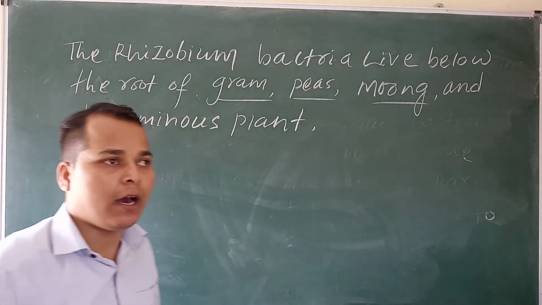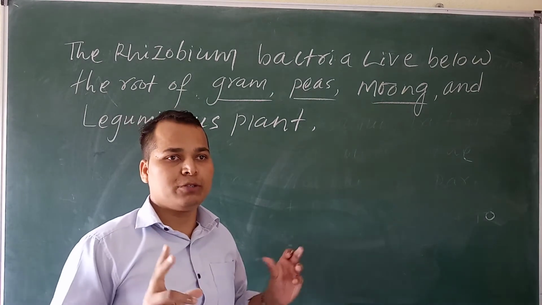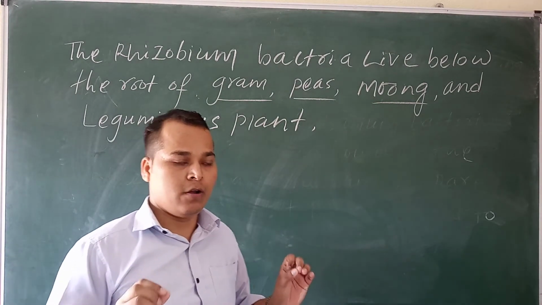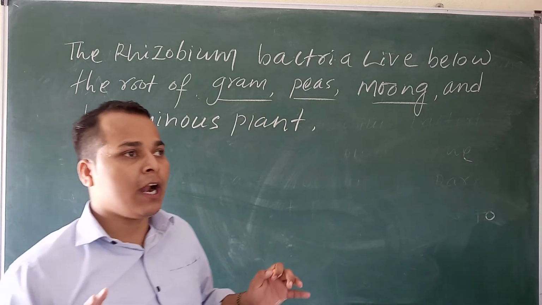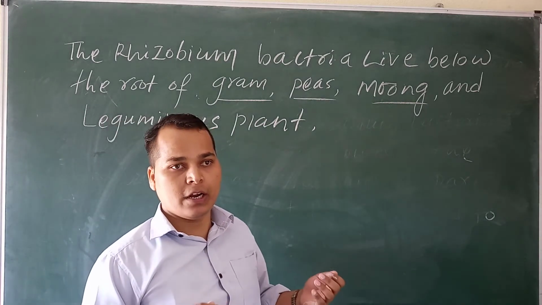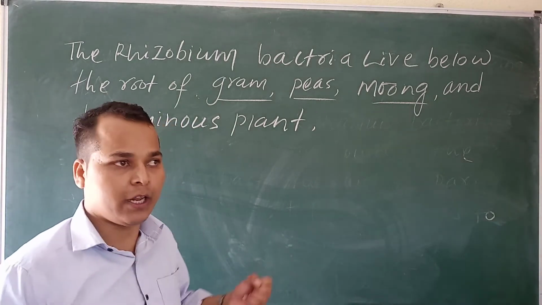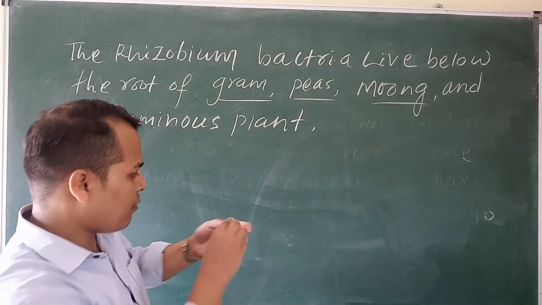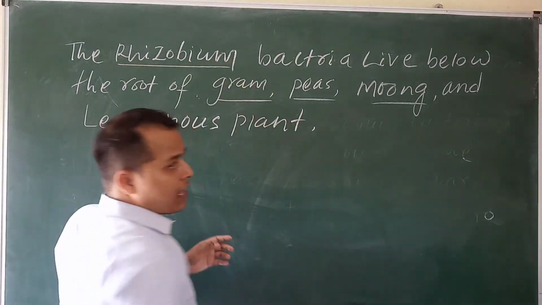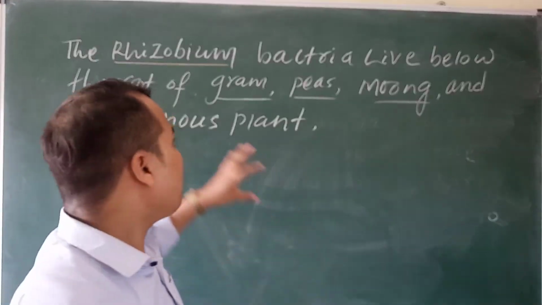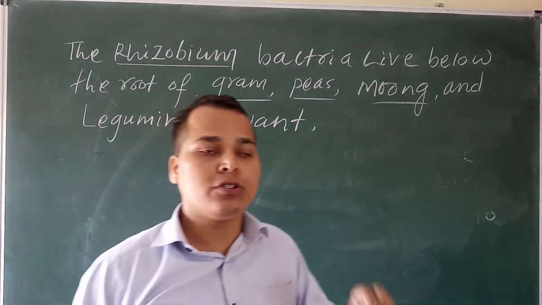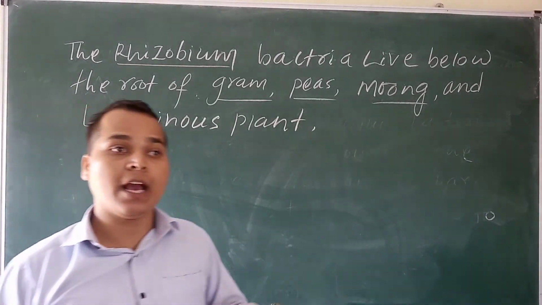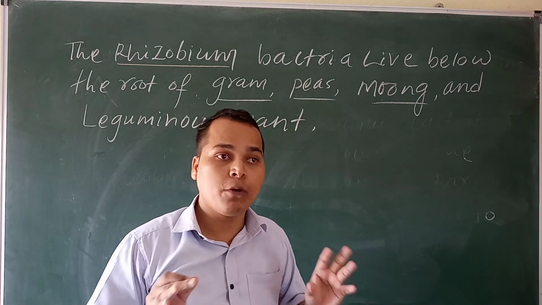In our atmosphere 70-80% nitrogen is there. So much nitrogen is there, but plants cannot directly utilize the nitrogen for making protein. So the rhizobium bacteria convert the nitrogen into a soluble form, which the plant can take for the preparation of protein.